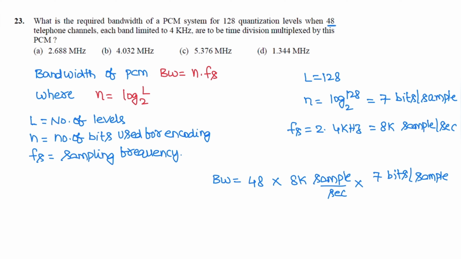Now the bandwidth is 48 into 8k into 7, that is 2688 kilohertz, 2.688 megahertz. Correct option is A.